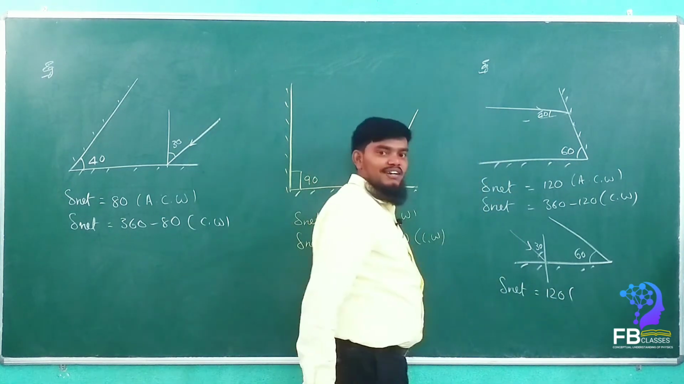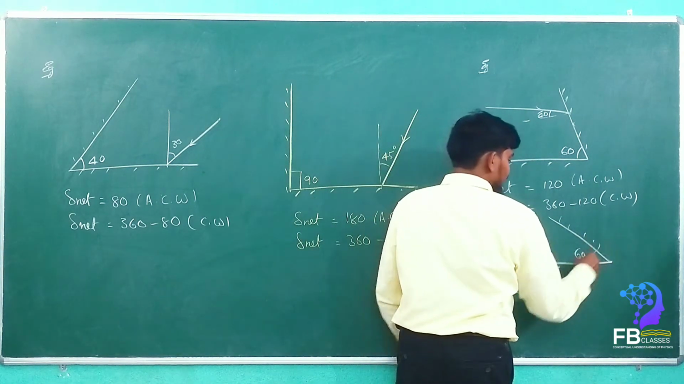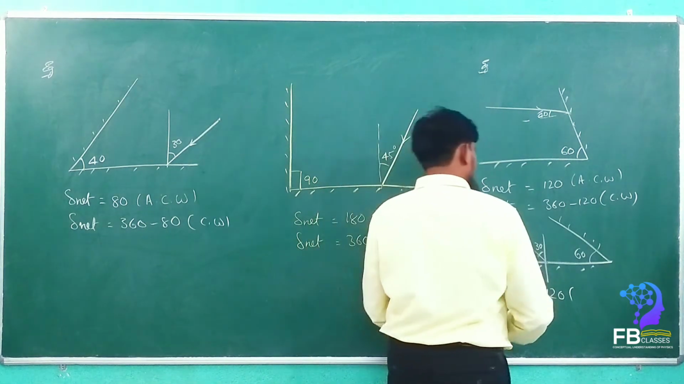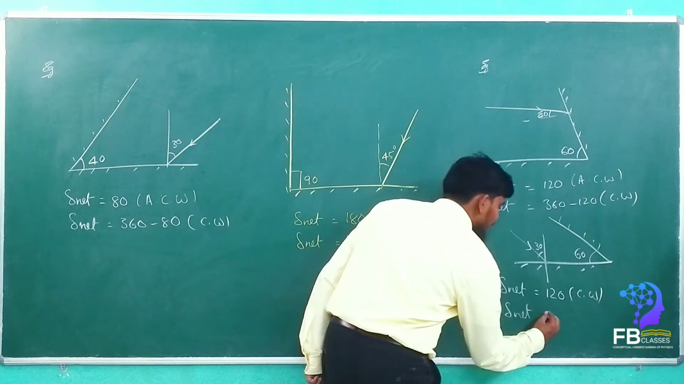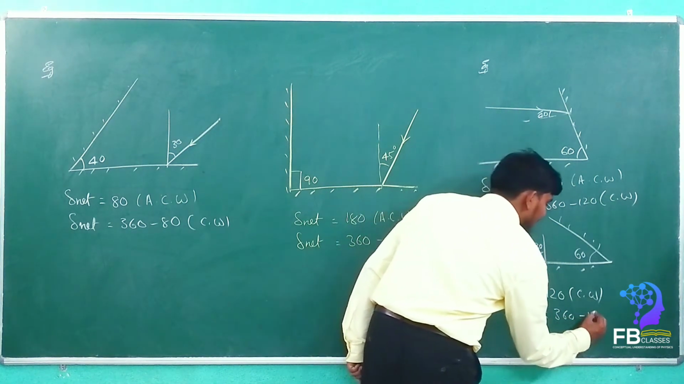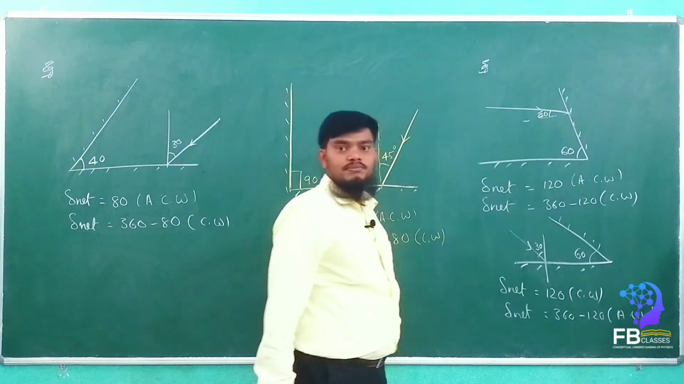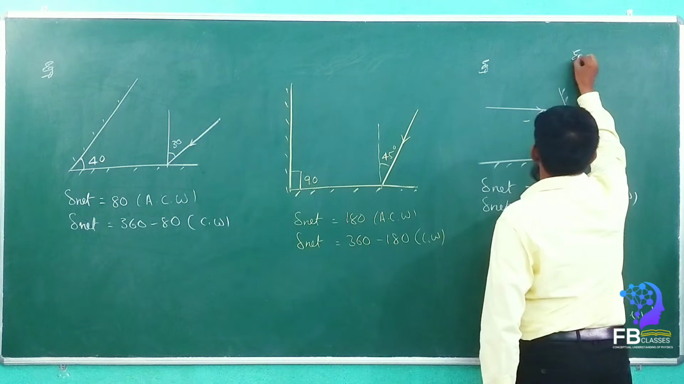120. Clockwise or anti-clockwise? See here, the first mirror, this is the second mirror. How is it going? First to second. Clockwise or anti-clockwise? Clockwise. Very good. It is clockwise. And we can also find out 360 minus 120 is anti-clockwise. Got it? Yes, sir. Whatever it may be, if you want n number of examples, I can represent them to you.